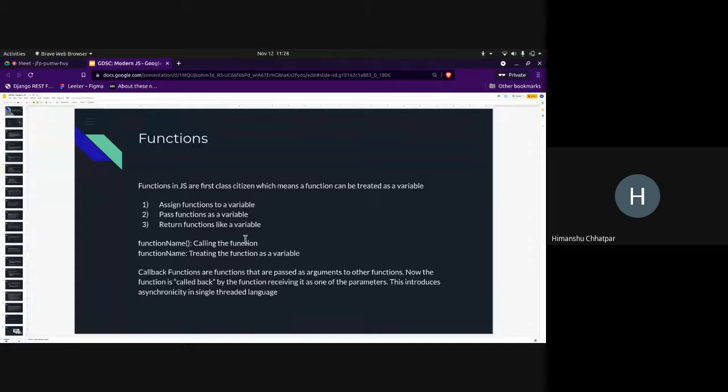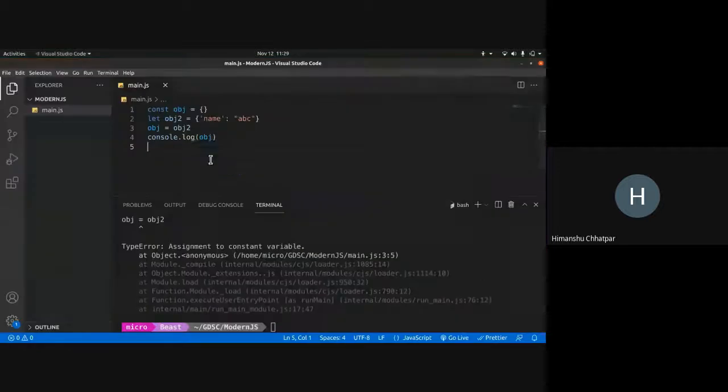So how do we know if we are using a function as a variable or we are calling the function? The difference is when you write the function name and put these parentheses, these open close brackets, you're essentially calling the function. This is a function call. What a function call does is go and execute the code that is present over here. Now, if I just write the function name without the brackets, I'm treating the function as a variable. Okay, so let me show you an example.